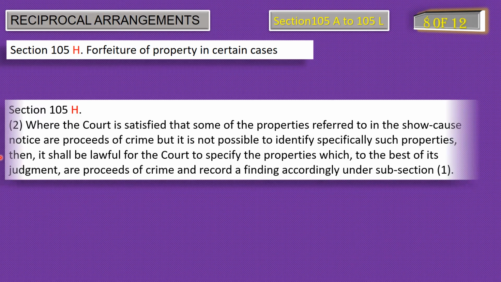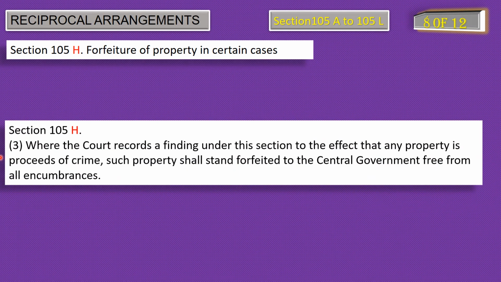And next is subsection 3 of section 105H, where the court records a finding under this section to the effect that any property is proceeds of crime, such property shall stand forfeited to the central government free from all encumbrances.